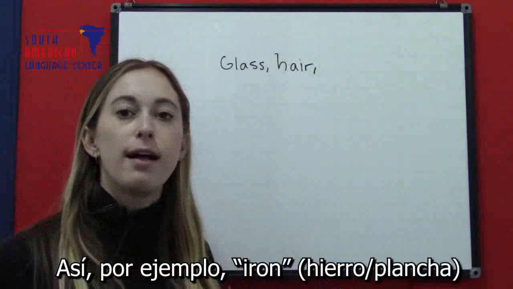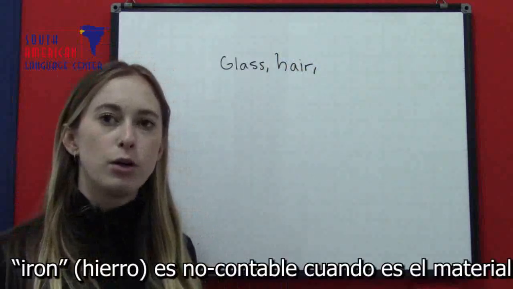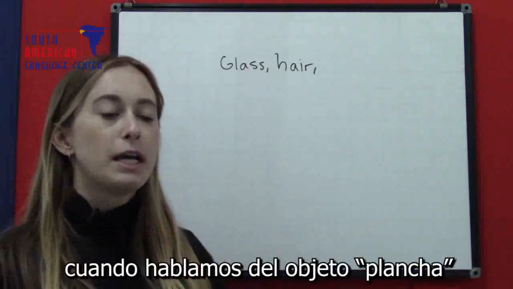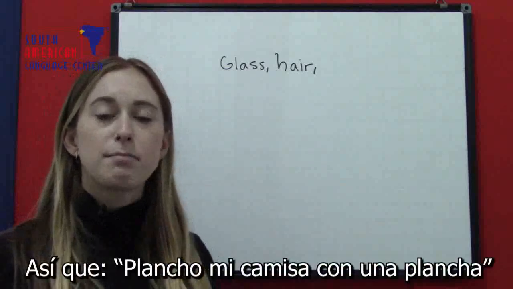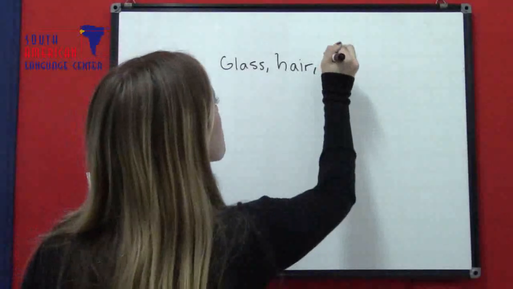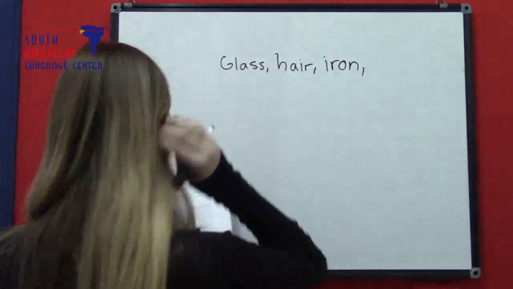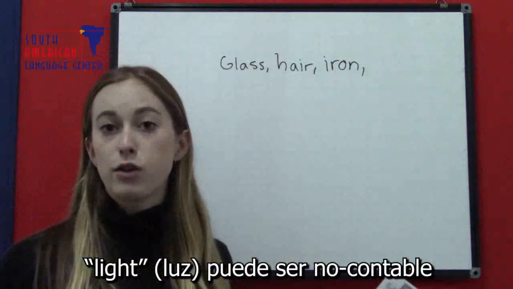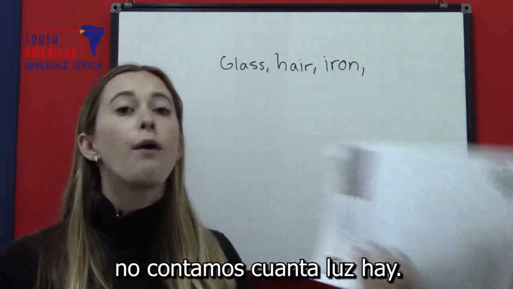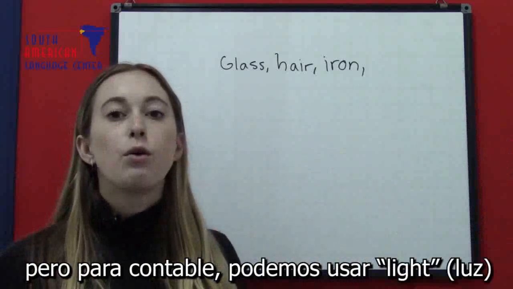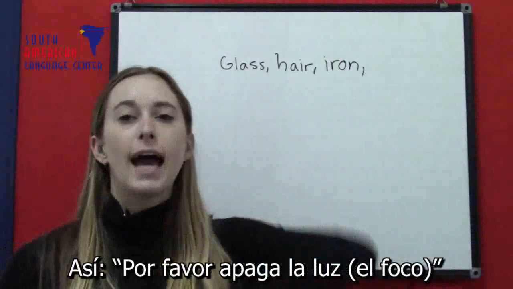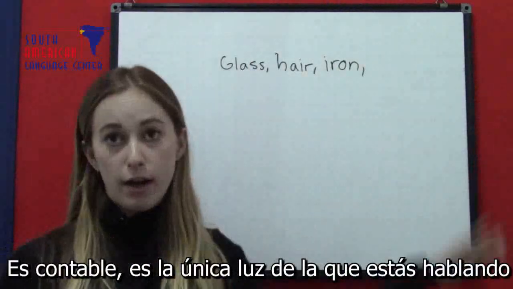So, for example, iron. Iron is uncountable when it's a material, like a metal. But iron is countable when we're talking about the thing, an iron. So I press my shirt with an iron. This is a countable object. Light can be uncountable, like when we say, I open the window to let in some light. We don't count how much light there is. But for countable, we could use light like a singular light bulb. So please turn off the light. It's countable, it's just the one light you're talking about.